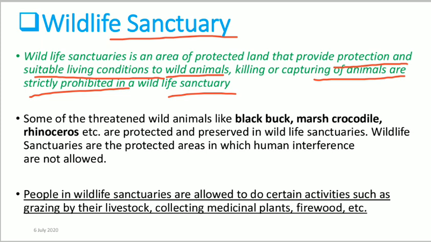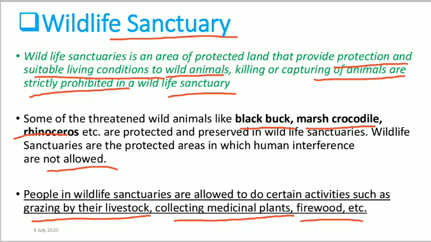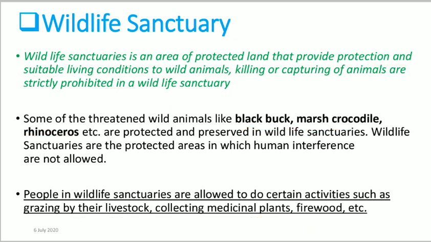Some threatened wild animals such as the black buck, marsh crocodiles, rhinoceros, etc. are protected and preserved in wildlife sanctuaries. Wildlife sanctuaries are protected areas in which human interference is not allowed. But people who live in the wildlife sanctuaries are allowed to do certain activities: they can graze their livestock, and they can collect some medicinal plants as well as firewood. So some human activities are allowed in wildlife sanctuaries, but the killing or poaching of animals is strictly prohibited.